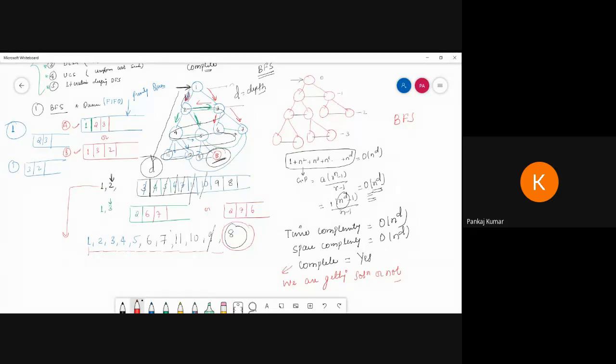Now, if you talk about space, it can take a lot of space and time to execute, because it stores each and every state of your tree. That means it explores the whole tree and stores it in your memory. So it will take more memory, and it will take time to search. Your time complexity is more, so it will take more time to search for that goal.